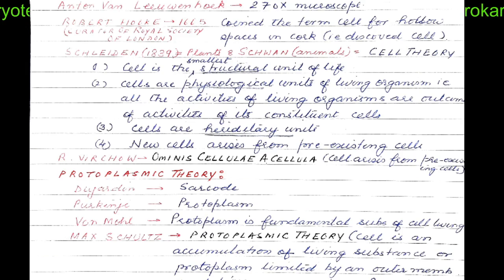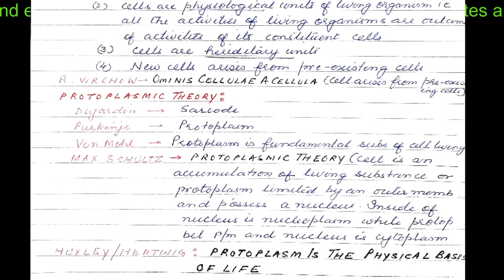The protoplasmic theory involves the development of various aspects of protoplasm. It was first of all named sarcode by Dujardin, and finally the term protoplasm was coined by Purkinje. Von Mohl said that protoplasm is the fundamental substance of all living organisms. Max Schultze proposed the protoplasmic theory, that the cell is an accumulation of living substance or protoplasm limited by an outer membrane and possesses a nucleus.